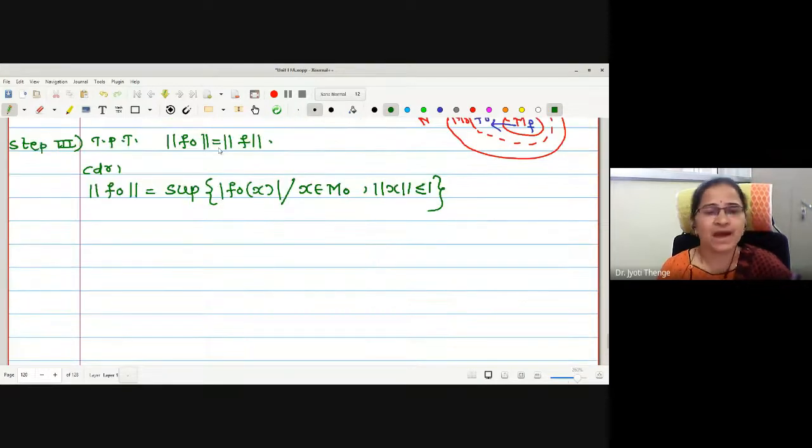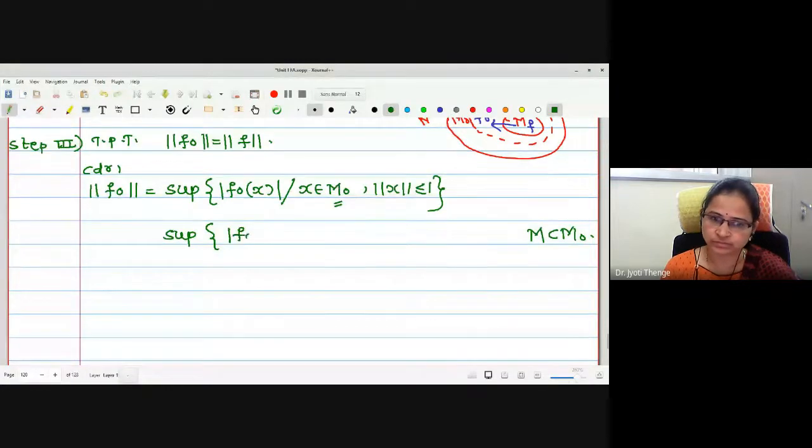Now, as I have told you that we want to relate it with f, I will try to change the underlying space M naught to M. As we know, M is a subspace of M naught. What will be the relation between the suprema values if I change the underlying set to its subset? What will be the effect on this equality? That is the question.